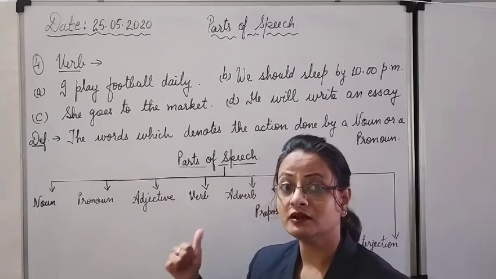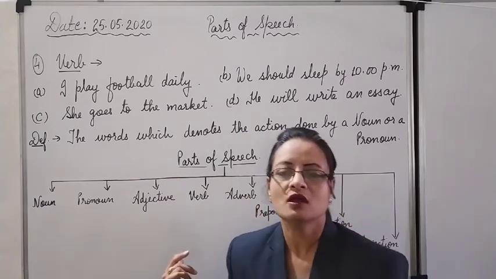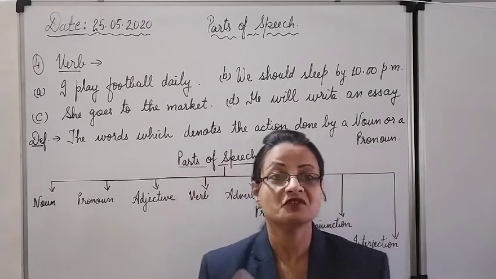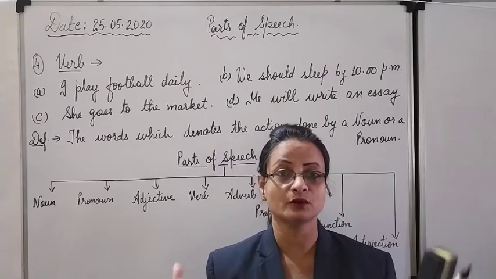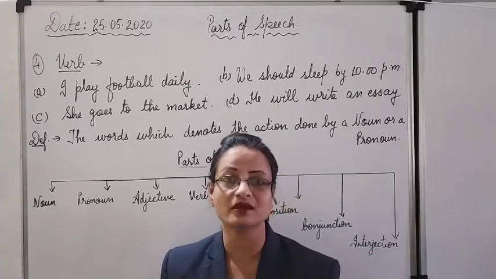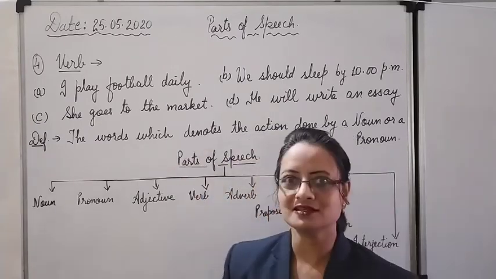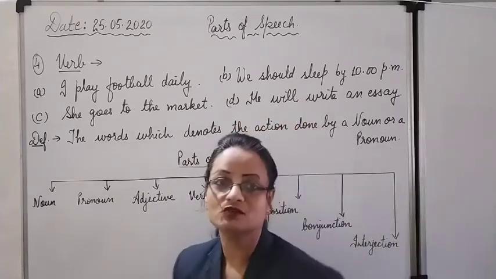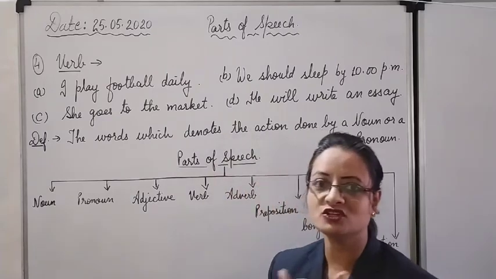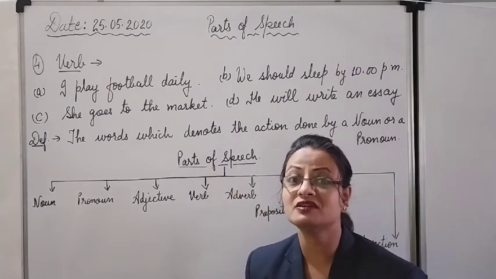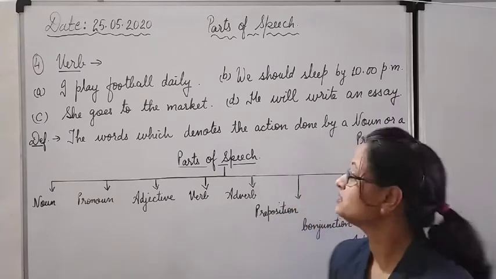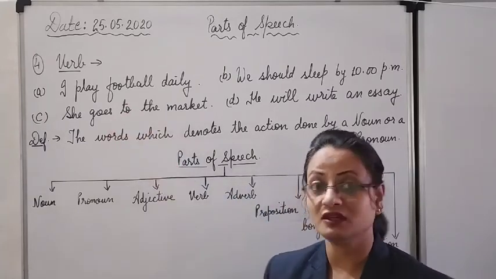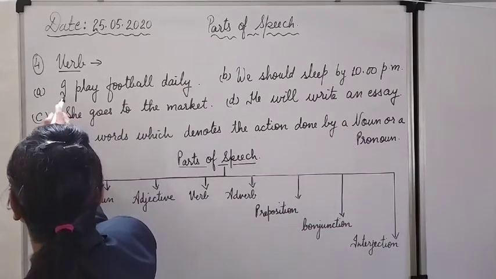Here in adjectives we have to find out the noun or pronoun, and then we come to the word which qualifies it, that is the adjective. Here in verbs we have to find out the subject first, the doer of the action, who is doing the action in the sentence. Here I is the subject. I think we have written all the examples as assertives. Yes, assertives means normal statements. There are no questions, no negative statements, no exclamatory sentences, and no imperative sentences. All these are assertive sentences, normal statements. So here the subject will be in the beginning.